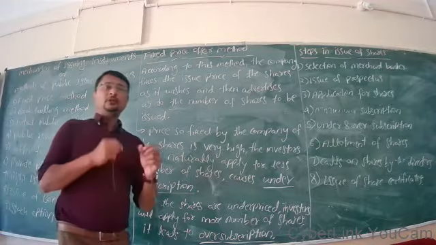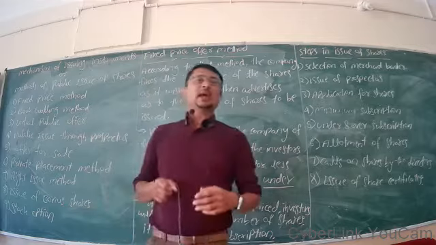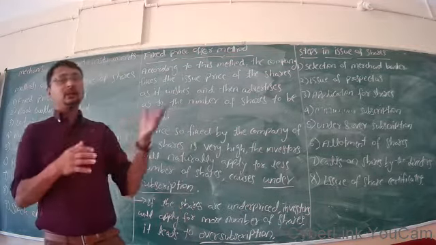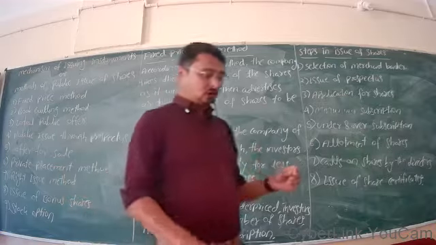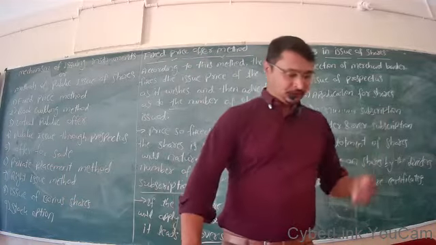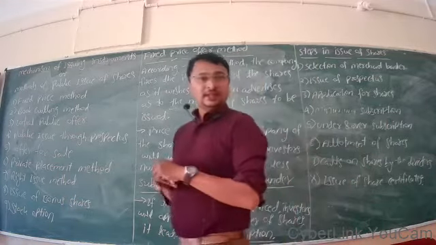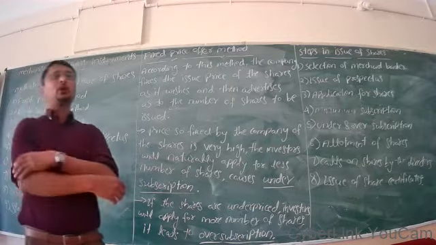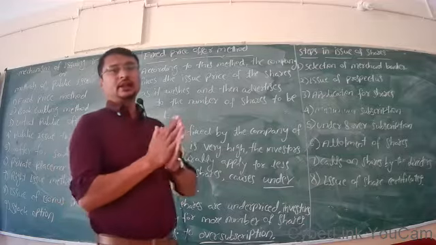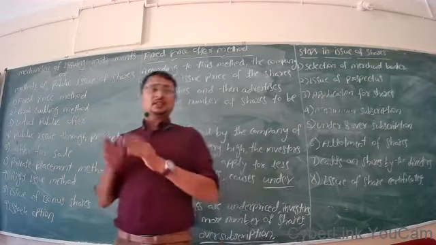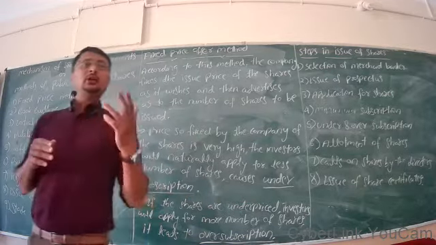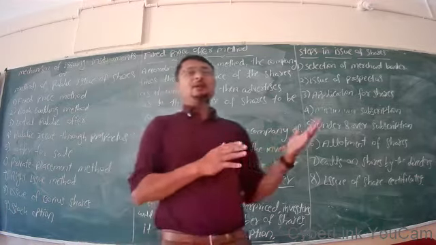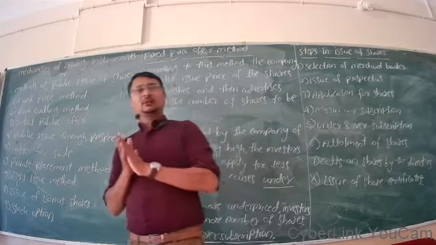shares. So, if any company intends to raise capital by issuing shares to the general public, what are the options available to the company for the purpose of raising capital? Please do remember we are discussing the capital market. Under the capital market, we are discussing the primary market. There are two types we are going to discuss under the capital market. One is the primary market and another one is the secondary market.